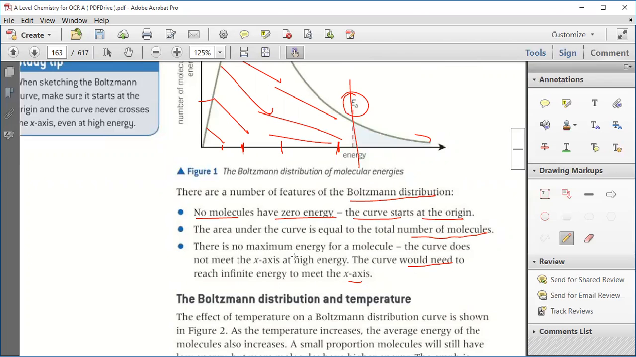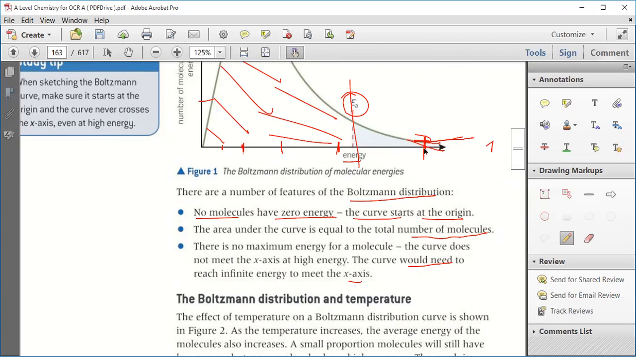So will it not meet at one point? They are not going to meet. And if it keeps extending, would it not meet? No, it will not meet. I was saying there is no maximum energy of a molecule. This axis is energy, so a maximum energy would mean the curve meets the axis at some point. If it meets at that point, then that will be the maximum energy. Clear?